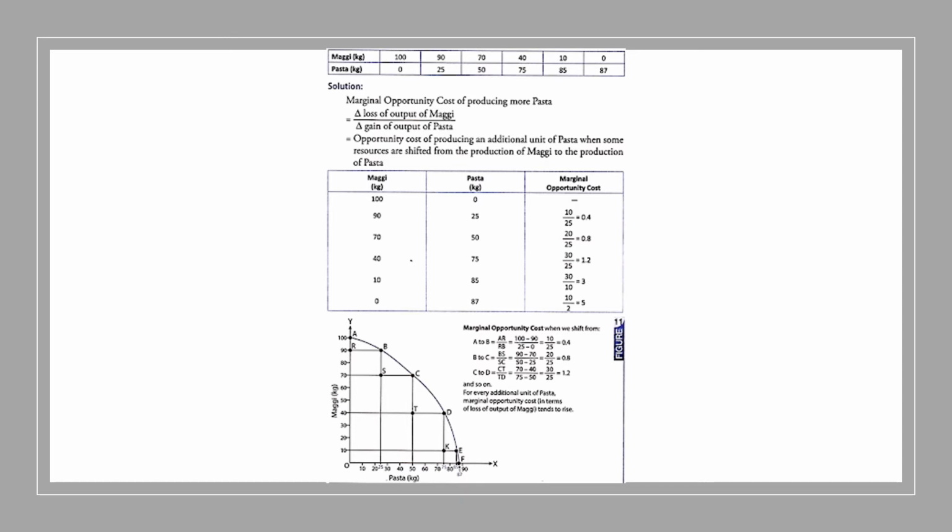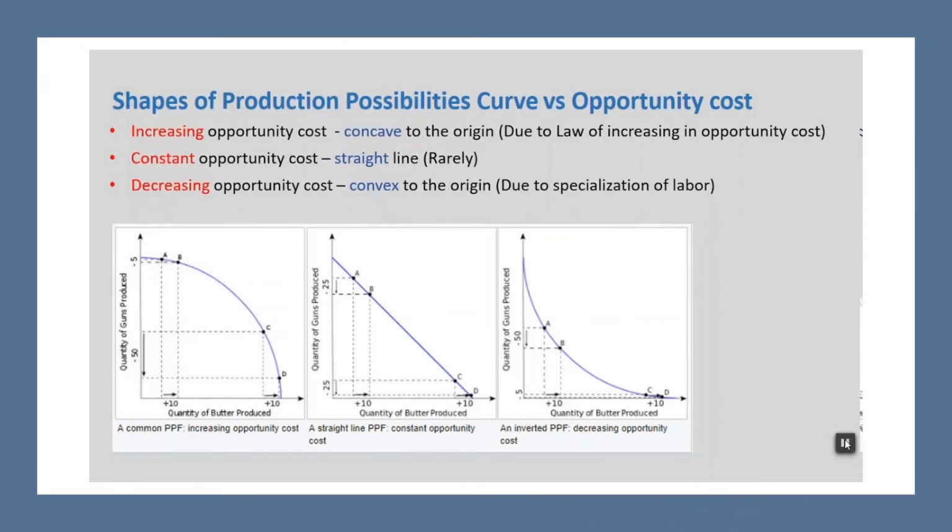And since pasta is the gaining good, it should be plotted on the x-axis, because the x-axis shows us the gaining amount. In accordance with this, we have the various shapes of the production possibility curve, that is, production possibility frontier or transformation curve. So this is how, on the basis of opportunity cost, you can define the various shapes of the production possibility curve, which is entirely dependent on the opportunity cost.